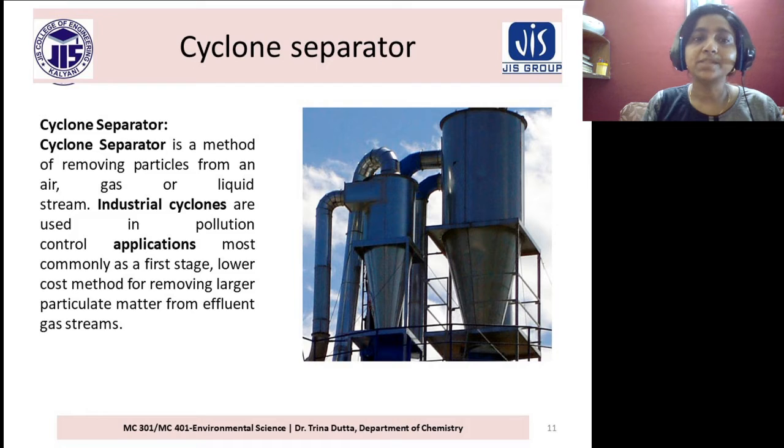Industrial cyclones are used in pollution control applications, most commonly as a first stage, lower cost method for removing large particulate matter from effluent gas streams. So a cyclone separator cannot remove very fine particles like 1 micrometer. It can remove particles above 5 micrometers.